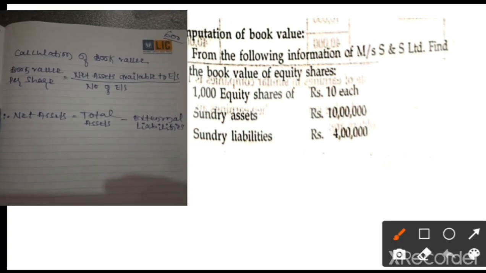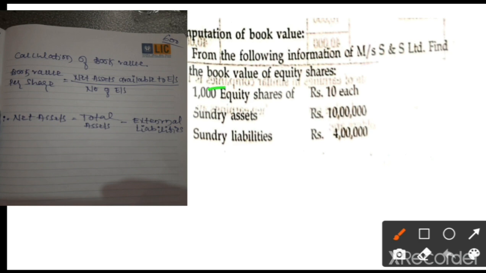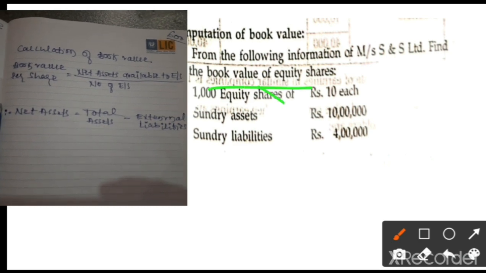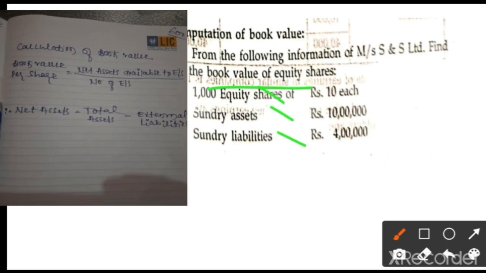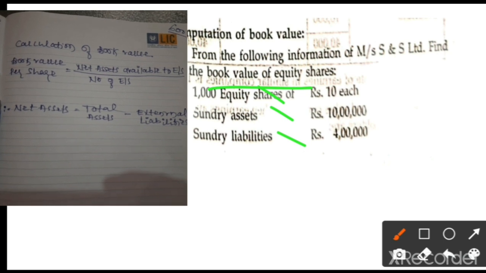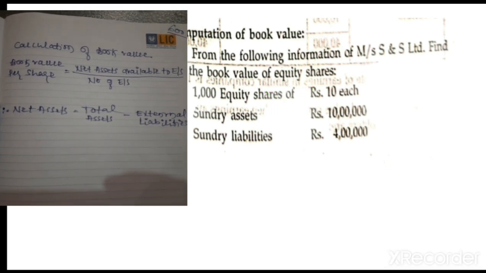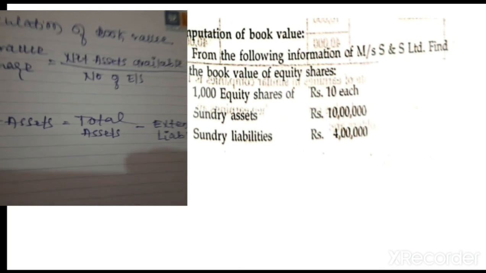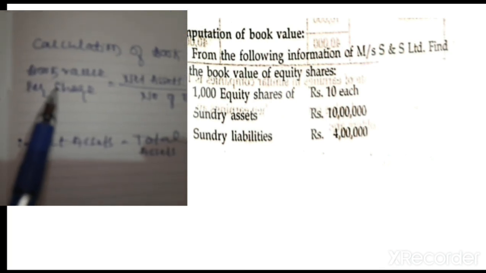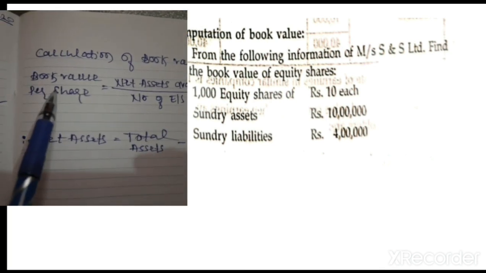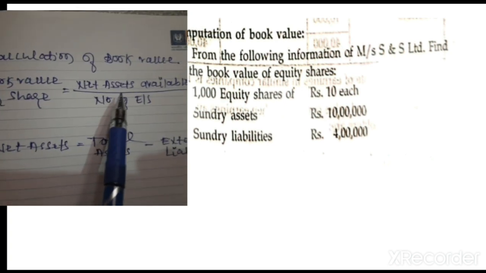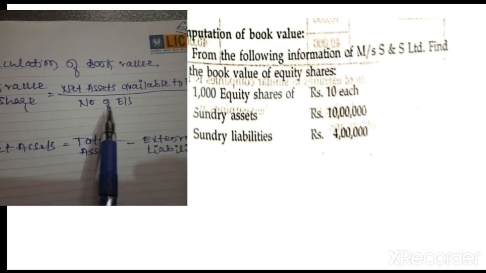S and S Limited asks you to calculate the book value. Equity shares are given, assets are given, liability is given. So assets are available and liability is also available. Then what is the formula to calculate the book value? Book value per share is equal to net assets available to equity shareholders divided by number of equity shares.